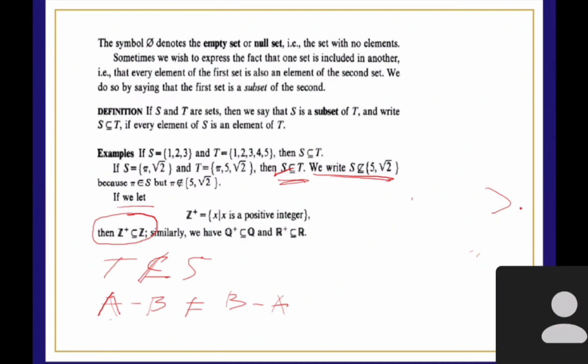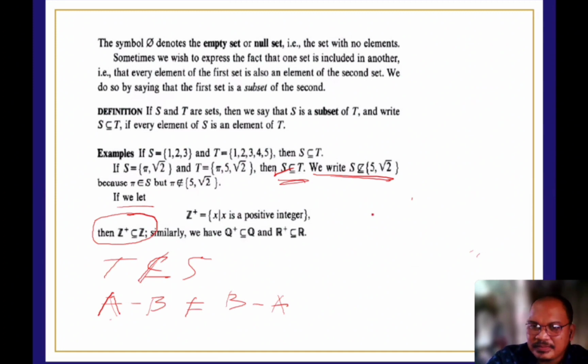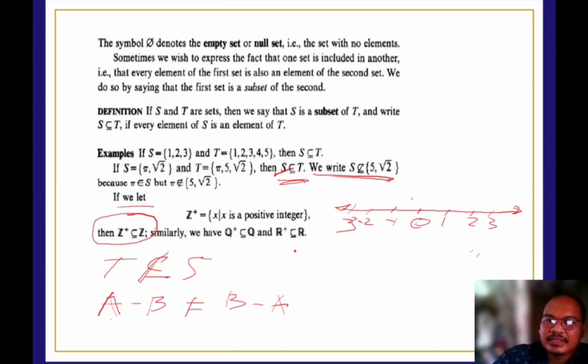Okay. So ibig sabihin, if you're going to have the number line, ito yung integers natin. Then -1, -2, and -3. Ito yung set of integers, yung buong yan.